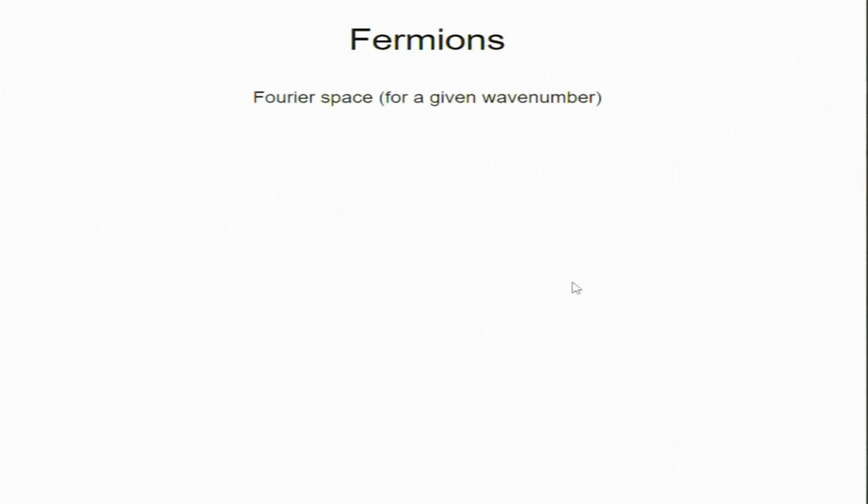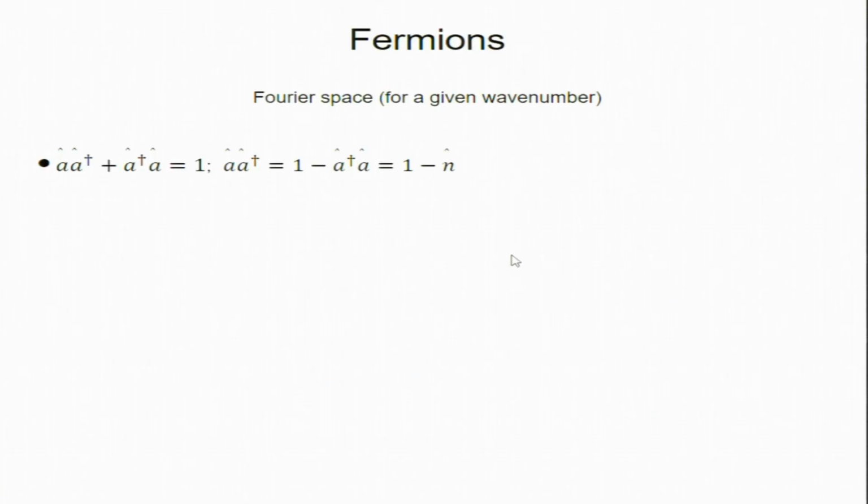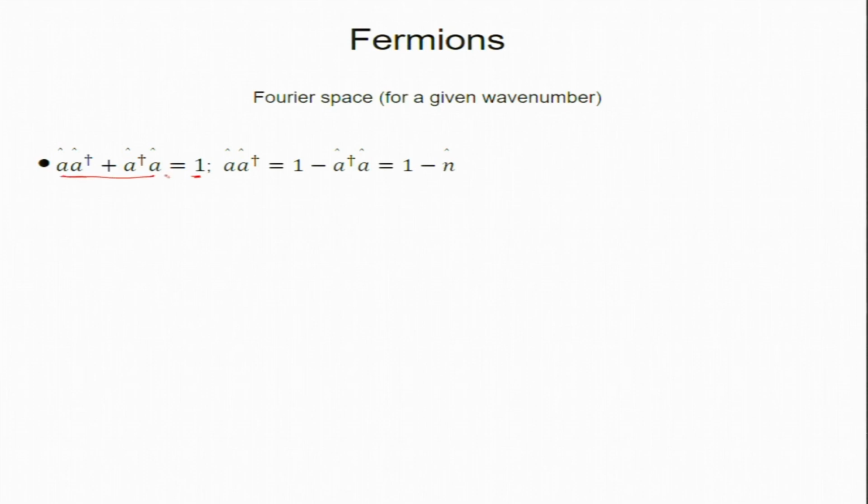So, we will see one example here. Let us see. I will drop the symbol k, since I am focusing on one state. I do not want to carry this k, but just imagine that we are given a wave number k, and so the anti-commutation is ħ and delta function. Since it is the same wave number, delta has become 1. You can think of a finite box with the canonical delta instead of an infinite box. This is the anti-commutator.